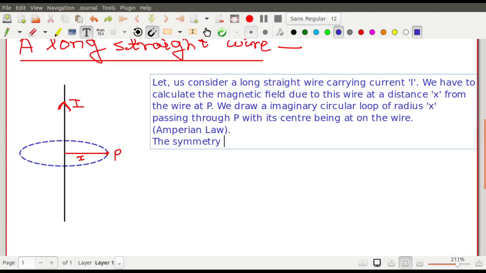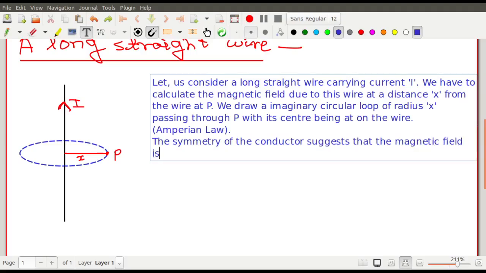The symmetry of the conductor suggests that the magnetic field is uniform all throughout.